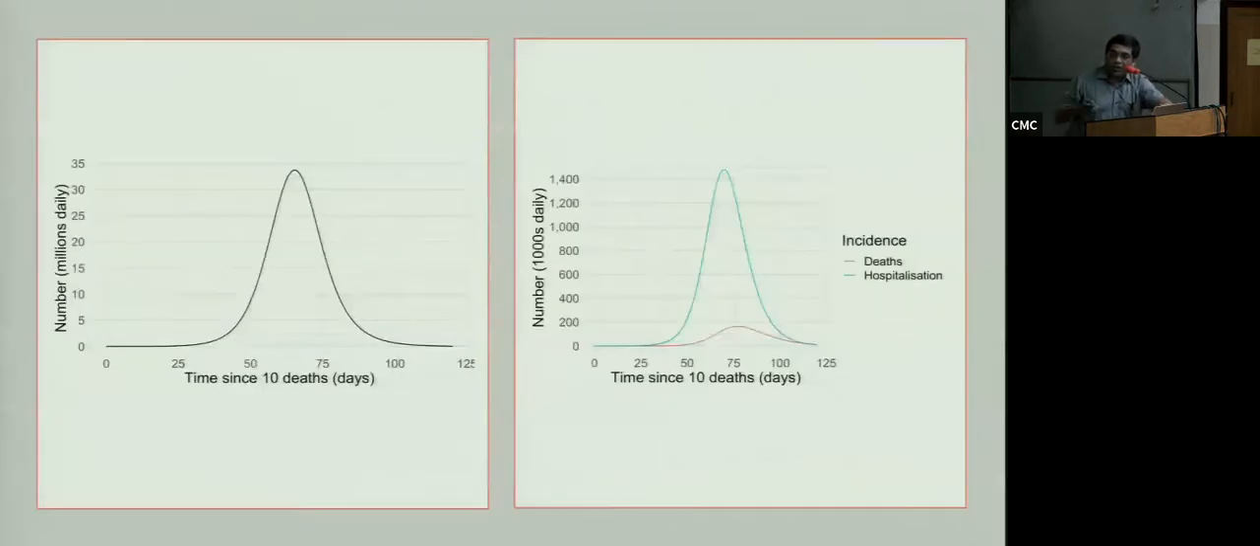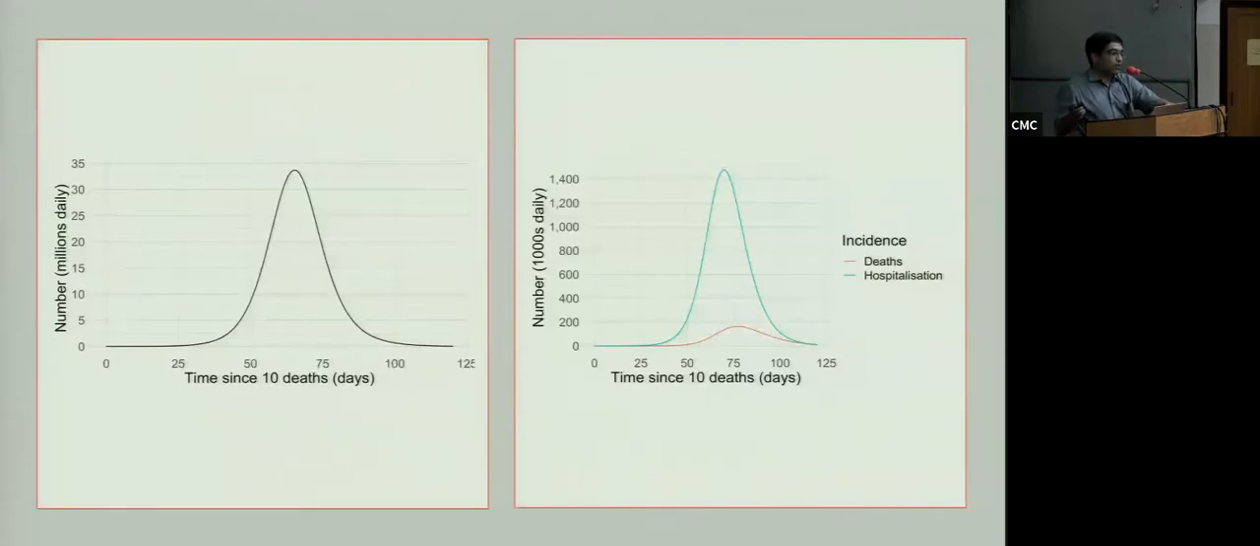Right, so where are we right now? This was the original model that we started with. When you start looking at those numbers, you see that they are in millions per day. This is at the peak of the epidemic. We would have expected about 32 million events, infections, to happen on that day.